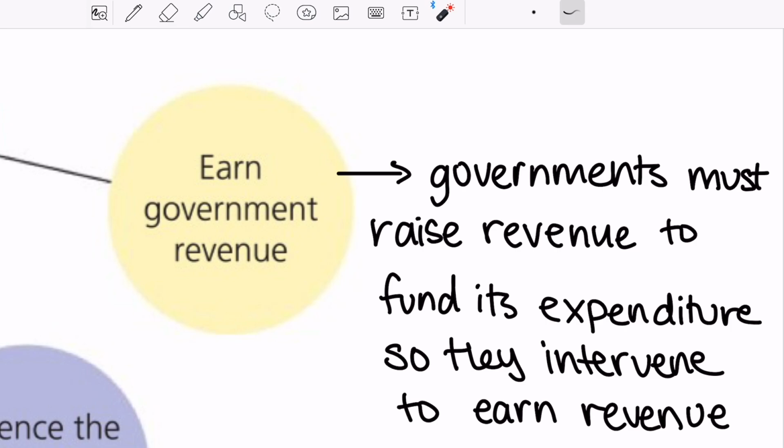So in order for governments, let's say Japan again, they want to intervene by helping the new car manufacturing company get up on its feet, that new infant industry. They intervene by subsidizing the production, but to intervene, they must have money to subsidize that, so they must earn revenue. So another reason why governments intervene is to earn government revenue to support their expenditure and their government spending.